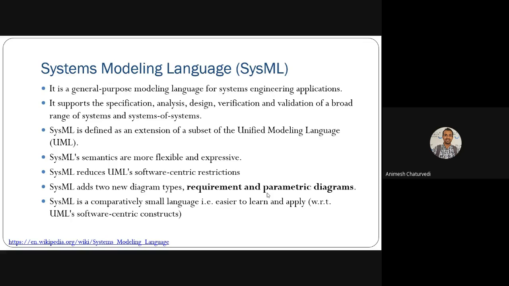So SysML basically reduces some of the effort required to learn UML, which is dedicated for software purposes. Then SysML basically adds two new things. What are the two new diagrams that are being added in the Systems Modeling Language? They are the requirements diagram and the parametric diagram. So we'll see both the diagrams just next.